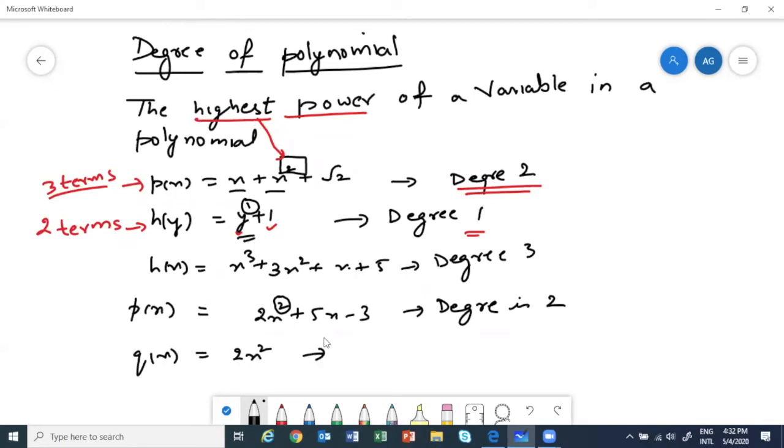What will be the degree of q(x) here? Correct, still the degree will be 2. See students, in q(x), degree is 2 because the highest power is 2.